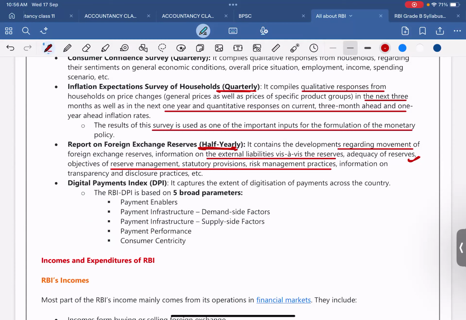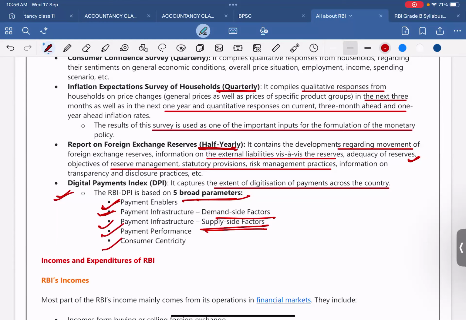Next is the Digital Payment Index, DPI. It captures the extent of digitization of payments across the country. The RBI DPI is based on 5 broad parameters: payment enablers, payment infrastructure demand side factors, payment infrastructure supply side factors, payment performance, and consumer centricity.